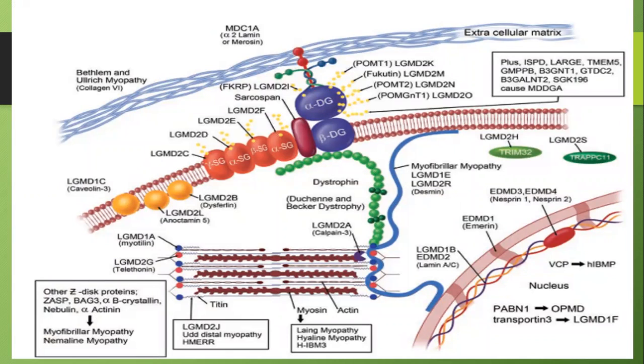So to learn about inherited myopathy, just a short glimpse about the muscle anatomy. Look at my pointer. This is the extracellular matrix. We know the extracellular matrix commonly consists of collagen and laminin.